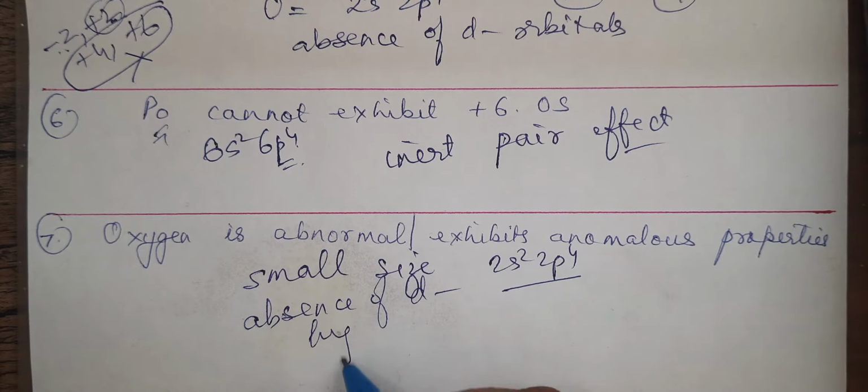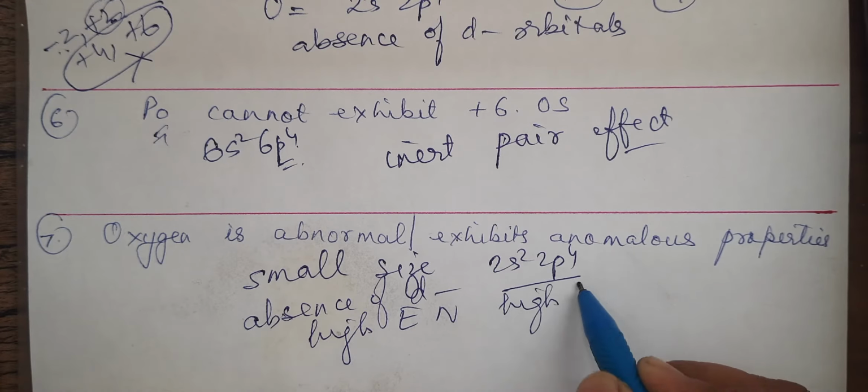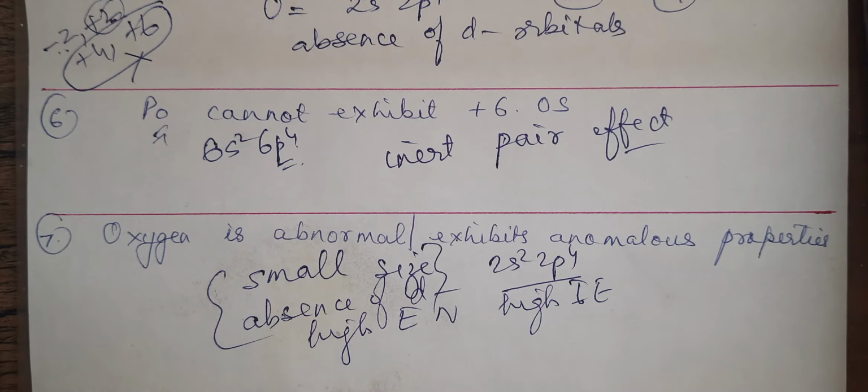Then it is having high electronegativity, actually high ionization. This is mainly small size and absence of d orbital. Because size is small, because absence of d orbital is there, you will have many other properties. Size is small, ionization has to be high, electronegativity also will be high. Clear till here?